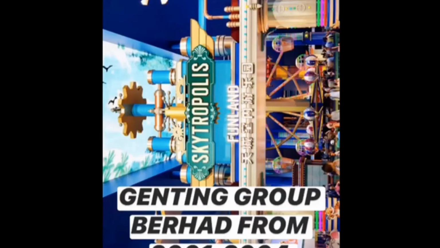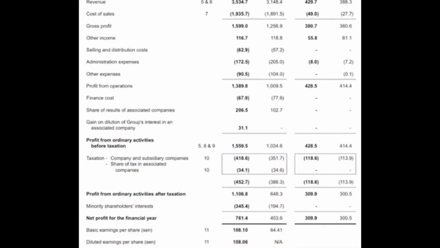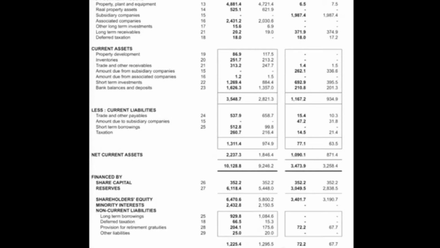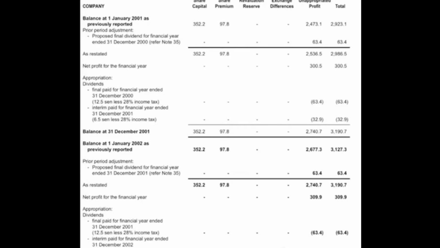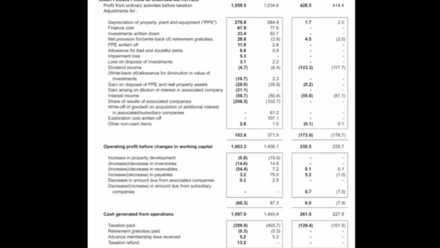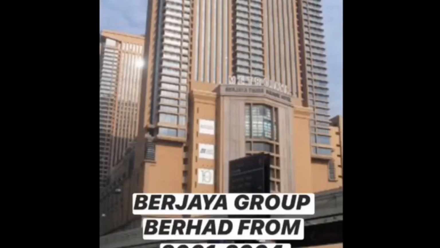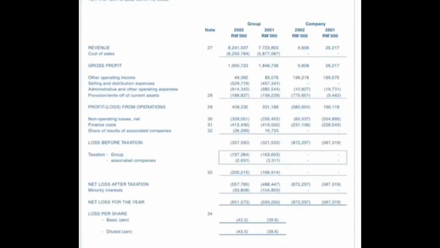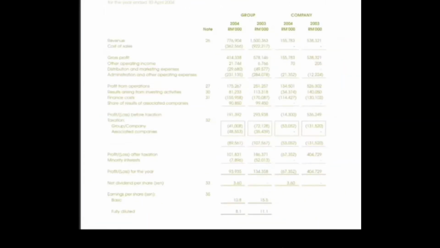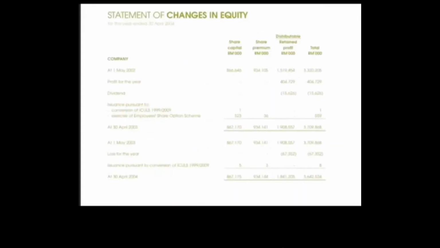So here are the annual reports from Genting Group Berhad from 2001 until 2004. Started with the income statement, balance sheet, statement of changes in equity, and cash flow statement. Moving forward to Berjaya Group Berhad from 2001 until 2004. Started with the balance sheet, income statement, changes in equity, and the last one is the cash flow statement.